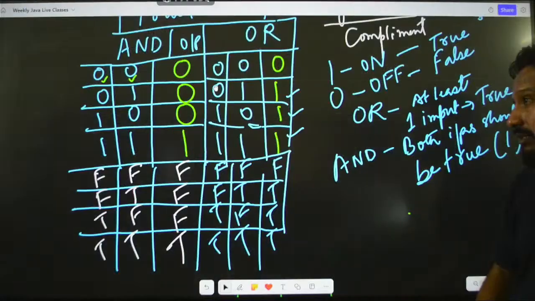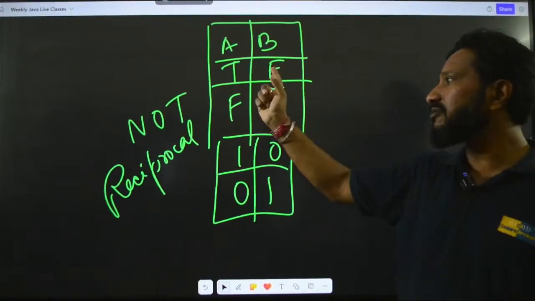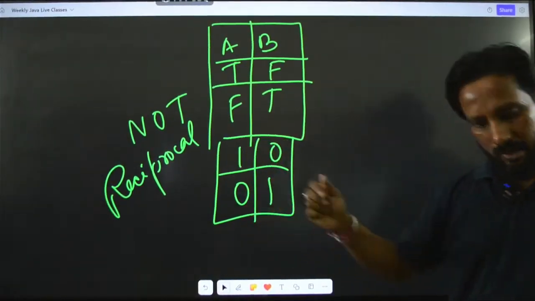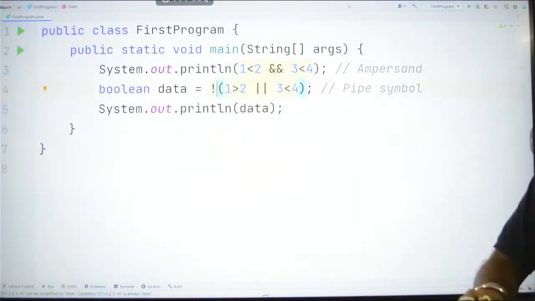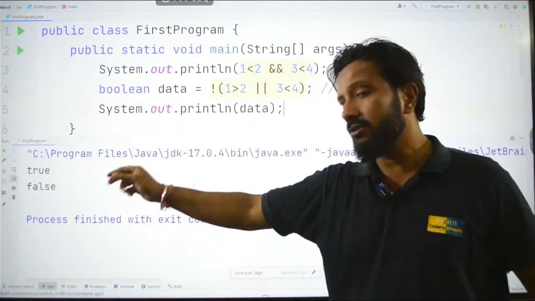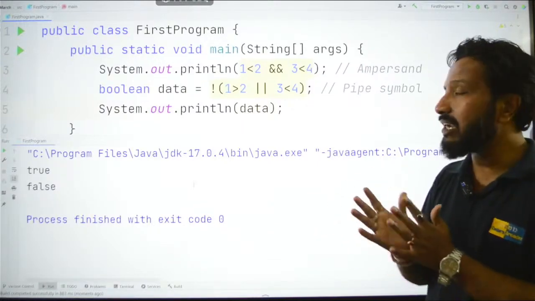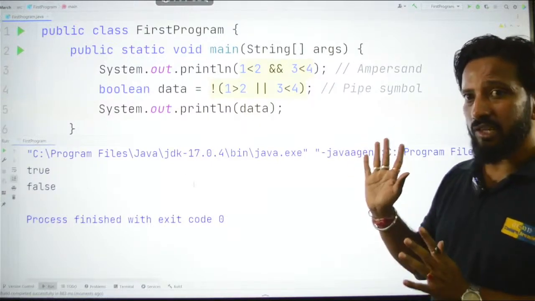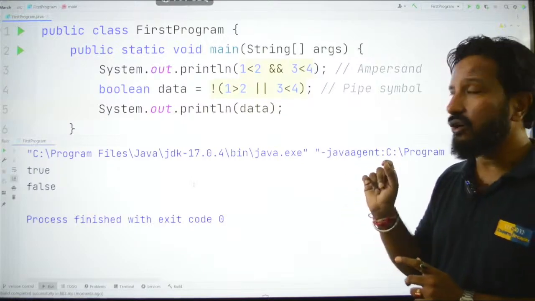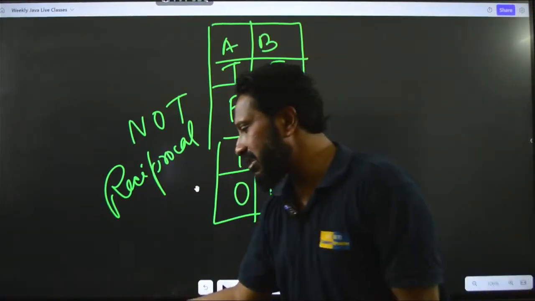If I go back to this one, you can see here, true becomes false, false becomes true, 1 becomes 0, 0 becomes 1. So, in that case, when I actually do the reciprocal of this operation, this should give me false. Right now it is true. When I run this again, it should give me false. So, NOT operation is done to reverse something. Okay, 1 becomes 0, 0 becomes 1, and it is actually the reciprocal. Clear with that? So, these are the 3 logical operators that we have discussed right now: the AND, the OR, and the NOT. Okay. So, let us go back here and just take a simple recap.